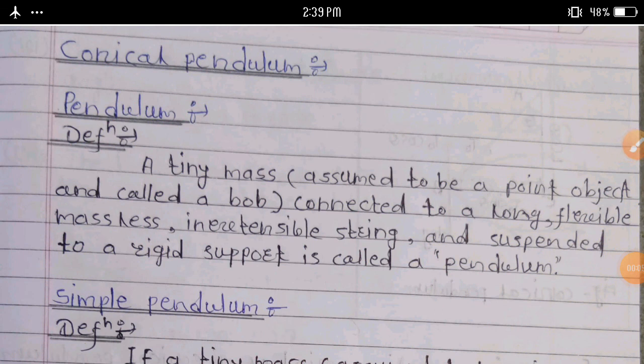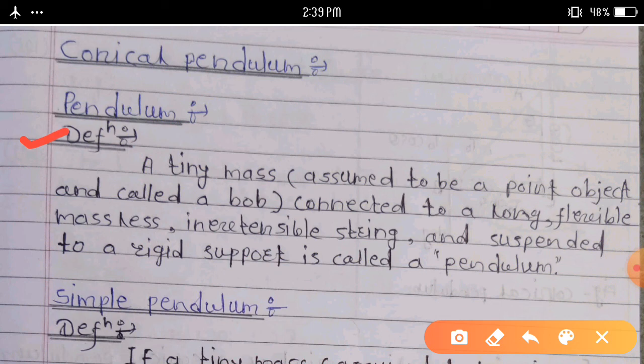Today we learn a new topic, conical pendulum. Firstly, we discuss three definitions. First one is a pendulum, second is a simple pendulum, and last is a conical pendulum. Let's talk about what we mean by a pendulum. See this definition.